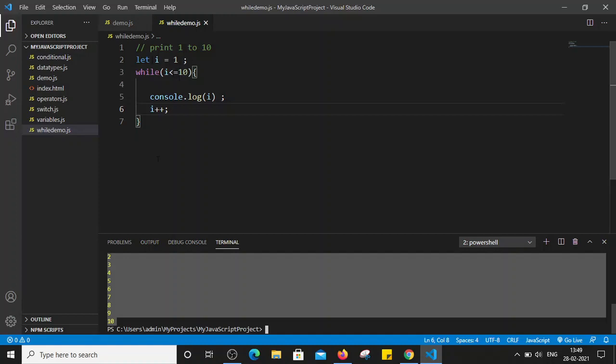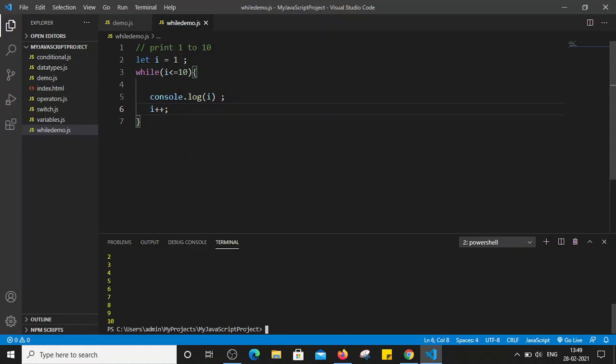So for example, if I have to print 1 to 50, right? What I will have to do is simply change the condition here. Instead of 10, I can simply put 50 here. Let's save this file and run this file again. See, this time it printed the values from 1 to 50, right? So this is how while loop works.